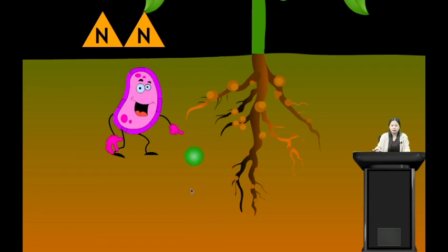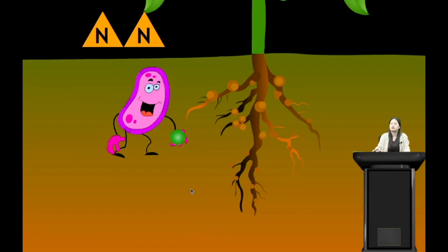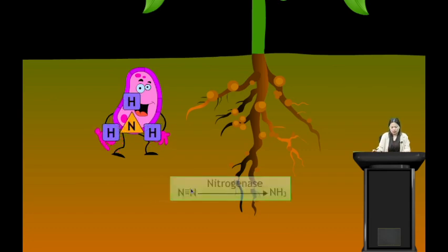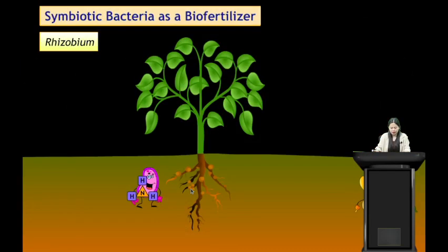In the presence of nitrogenase, it will convert the atmospheric nitrogen into ammonia. The rhizobium present in the roots of leguminous plants will convert the atmospheric nitrogen into ammonia in the presence of nitrogenase.